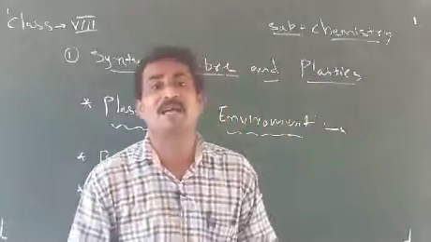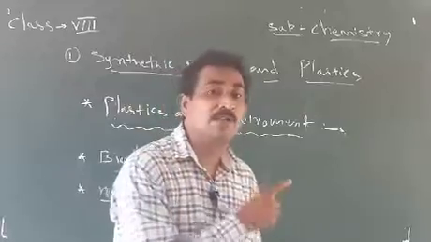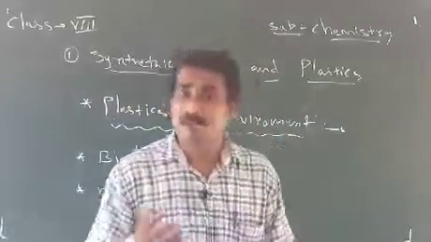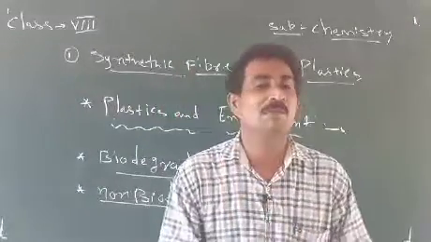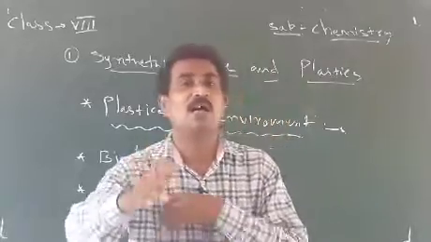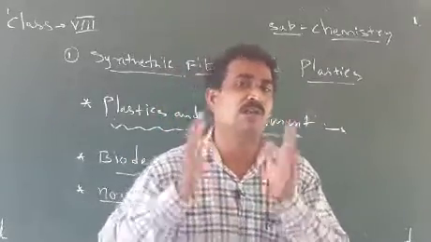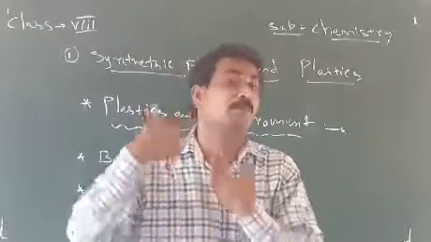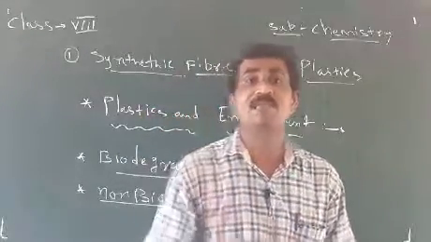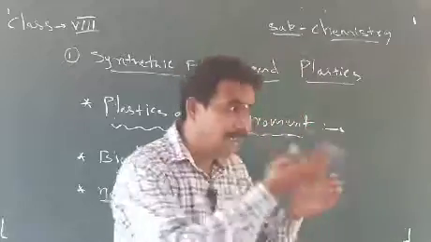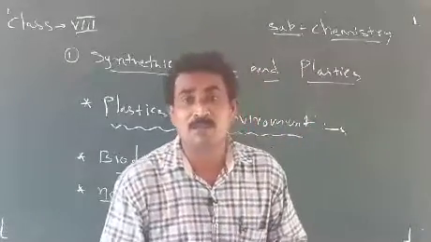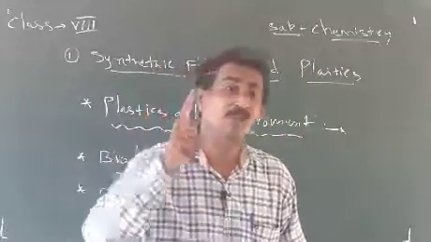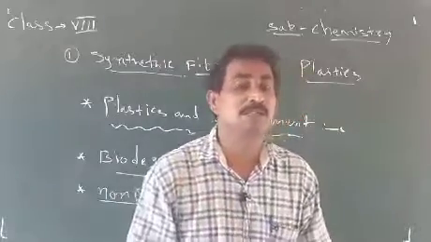Suppose glass, plastics, or any metal parts. These take a lot of time to decompose. When materials like plastic decompose in the soil, they create problems, and soil pollution or land pollution is created.